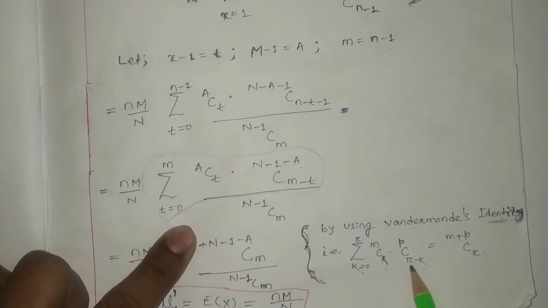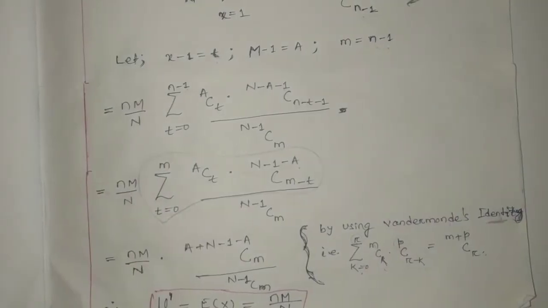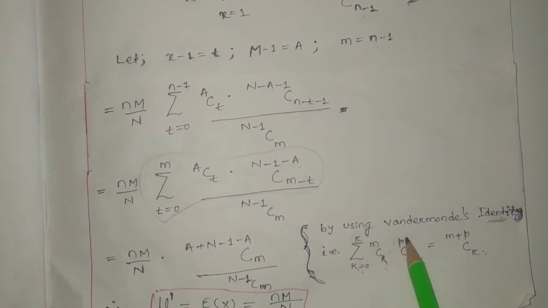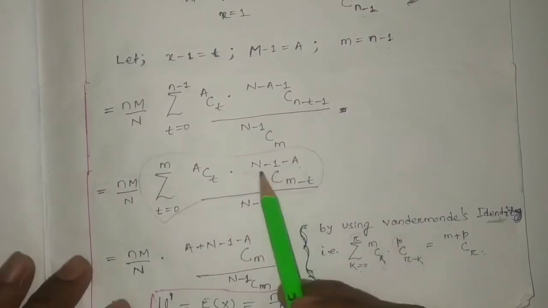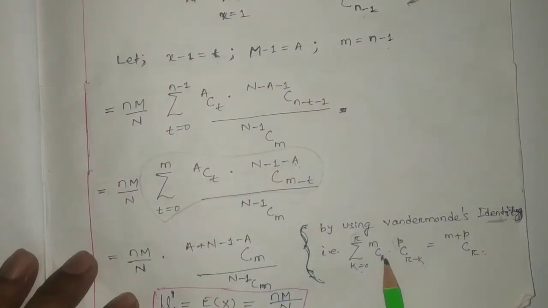Here p c r minus k means this minus this. And this p is nothing but any arbitrary number. So here n minus a is there. If I match this and this, it is very similar.